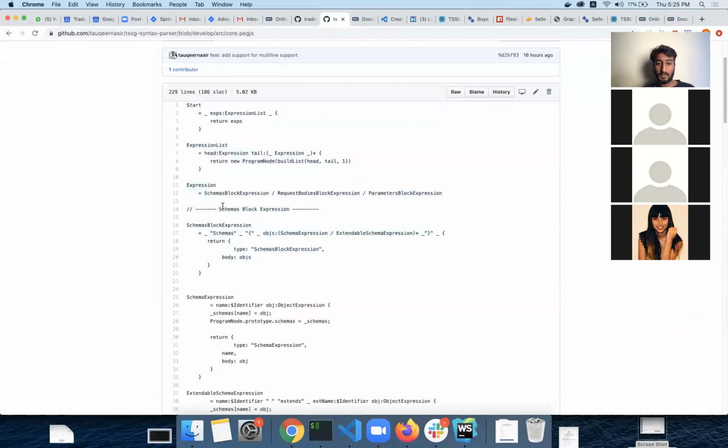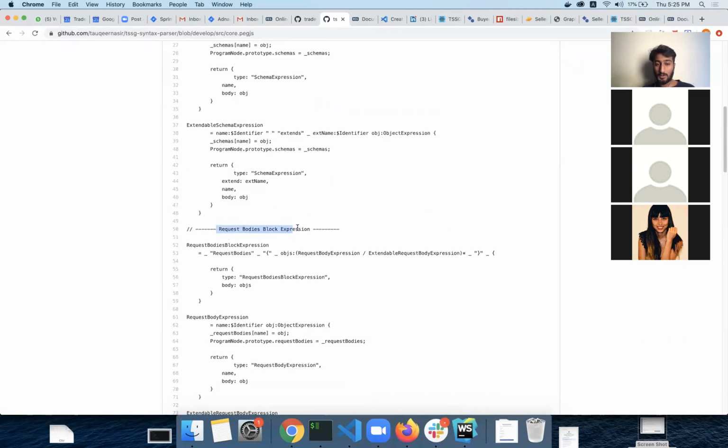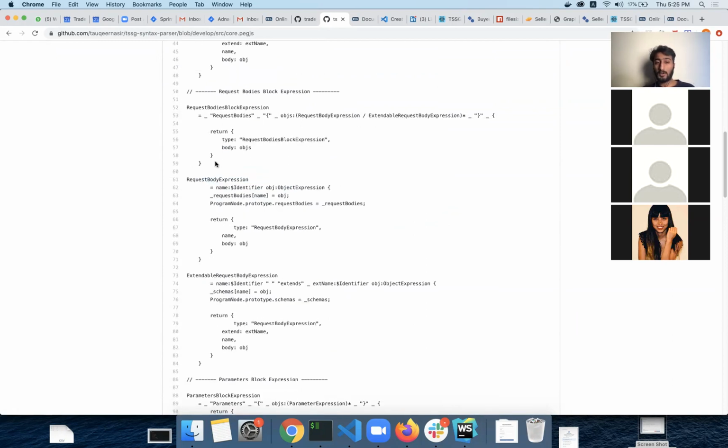I have tried to annotate those: schemas block expression, then we have request bodies block expression, and there are some expressions like request body schemas and parameters. They are redundant, but I kept this intentionally because maybe in future we will have something specifically for a single block, so we will not have to rewrite anything. That's why I'm keeping them as separate blocks, so you can have a look at this.